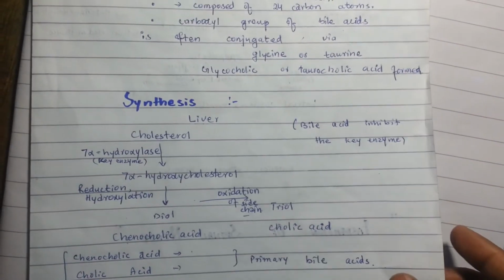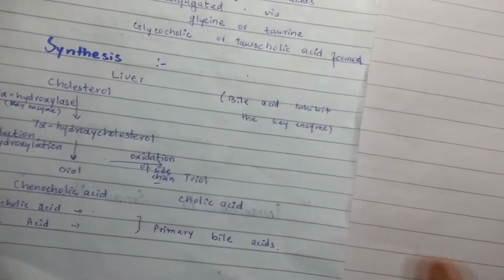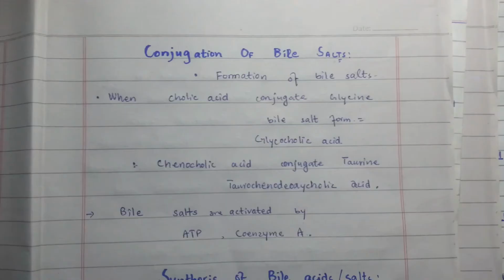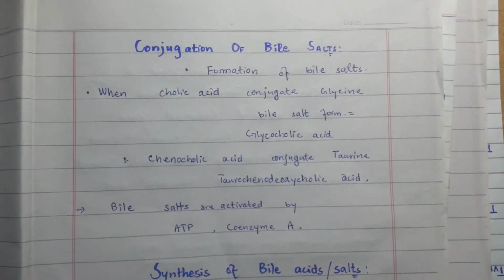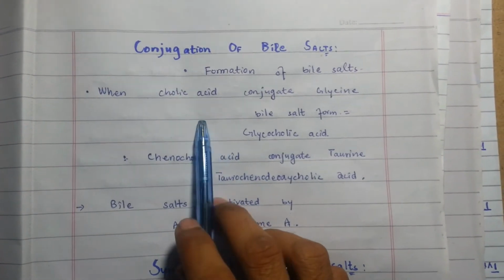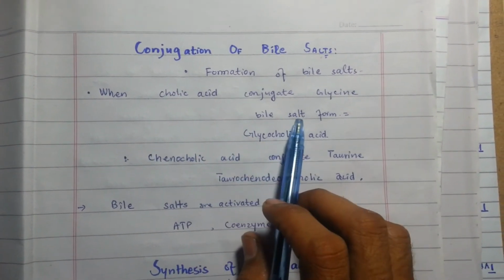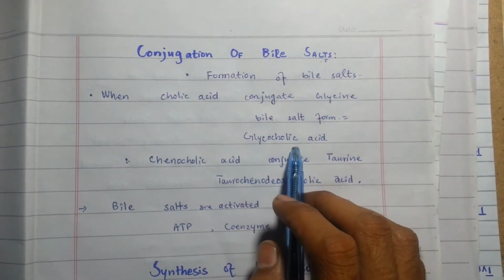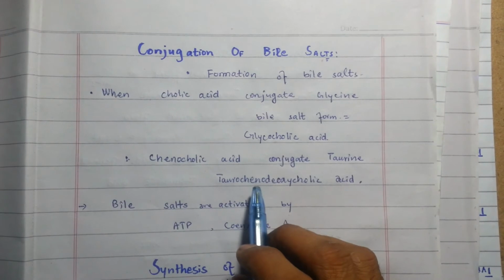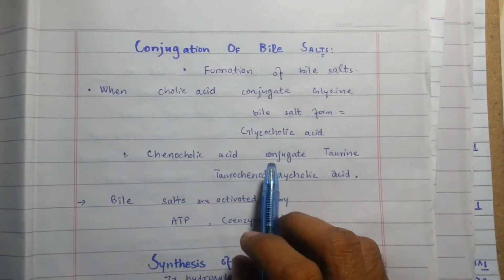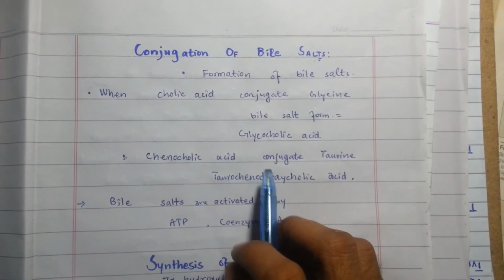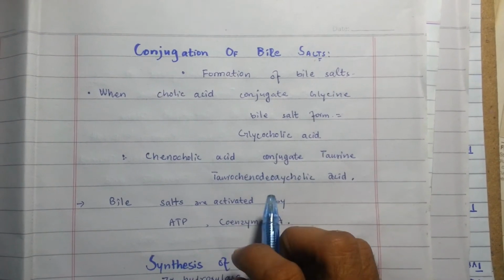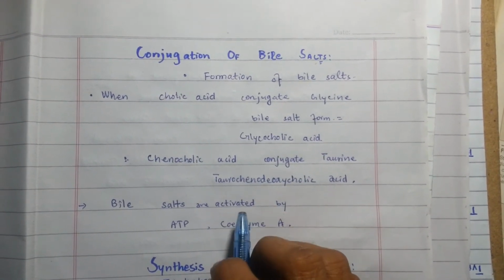Now the conjugation of the bile salts, the formation of bile salts. When cholic acid is conjugated with glycine, the bile salt formed is glycocholic acid, while when conjugation of the bile acid occurs with taurine, taurochenodeoxycholic acid is formed.